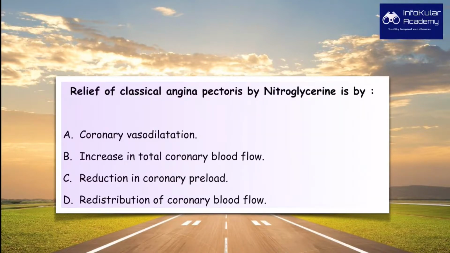The question is asking classical angina pectoris. What is classical angina? Stable angina, which is precipitated by some activity. This is ordinarily relieved by reduction in preload due to vasodilatation. So the answer is reduction in coronary preload. Variant angina, which is caused by vasospasm, is relieved by coronary vasodilatation. Variant angina. Moving on to the next question.